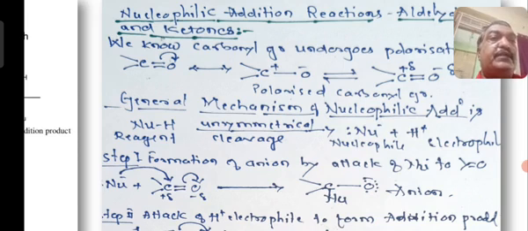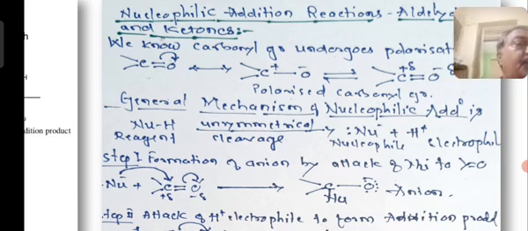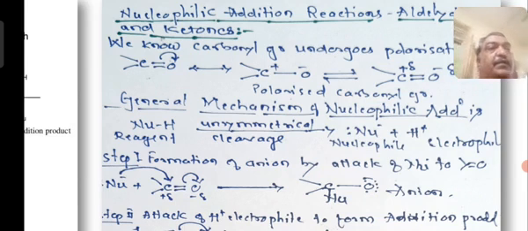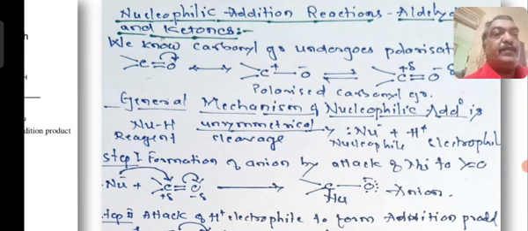This plus minus can be represented in a resonating structure with delta plus and delta minus. So please remember, for all the reactions we have to use this particular method, that there must be delta plus and delta minus on this particular carbonyl group.